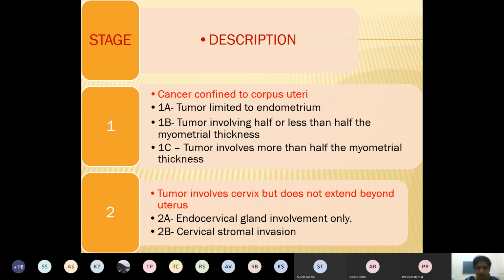Now stage 2, here the tumor involves the cervix also, but it does not go beyond the uterus. It doesn't go on to the vagina. So the endometrial tumor coming down up to the cervix comes under stage 2. Again it is A and B. A is endocervix, B is stroma of the cervix.